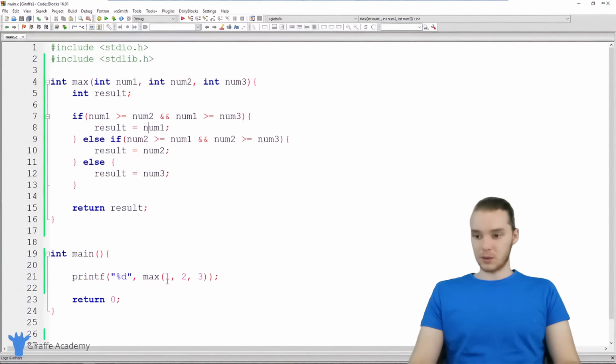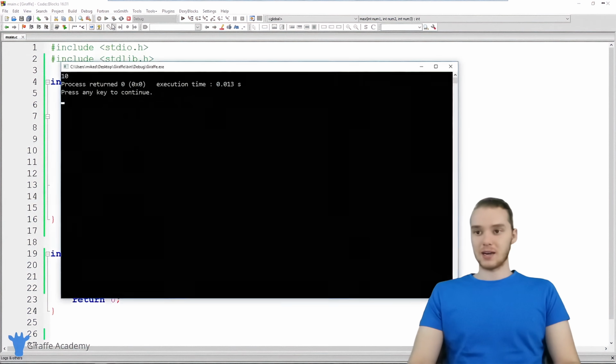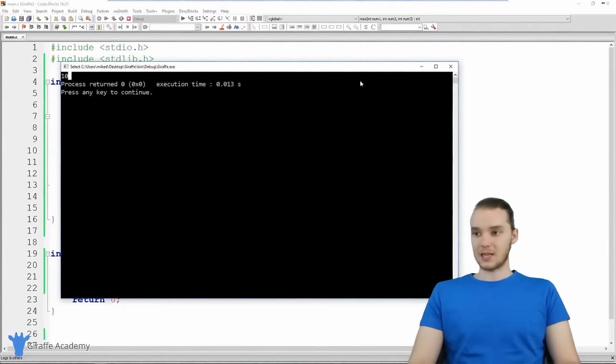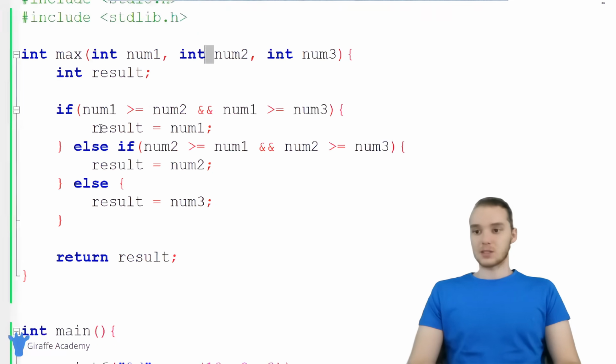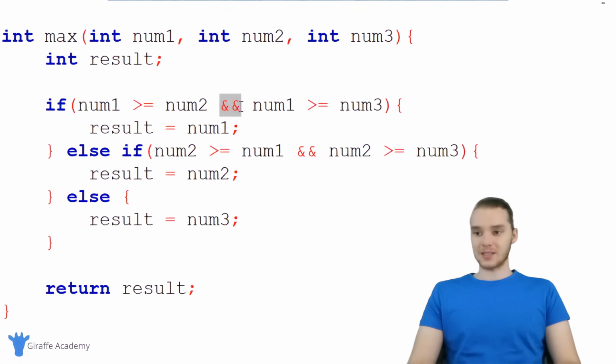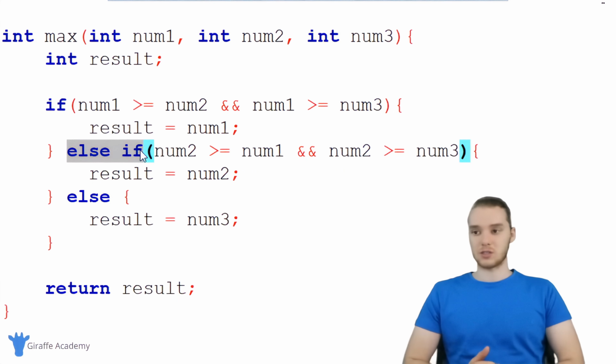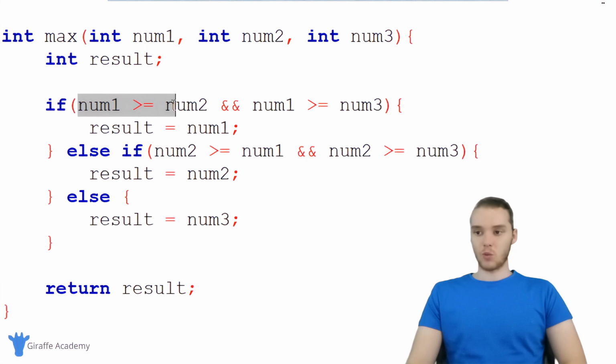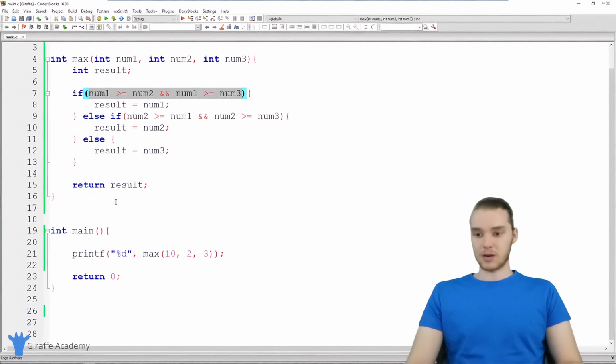So let's try to make one of the other ones the biggest. So we'll make the one in the first slot the biggest. And let's run this again, and you can see that it returns 10. So this function is working. So that's how we can use these ands, and we can also use else if in order to check additional conditions. So the and is used to check more than one condition inside of the if parentheses, and the else if is used to check another condition when this condition's false. And so that is actually going to work out pretty well.